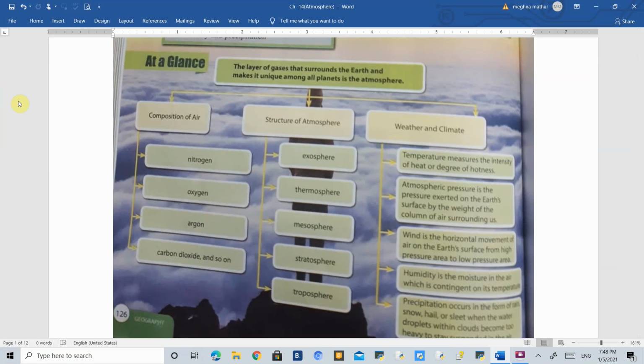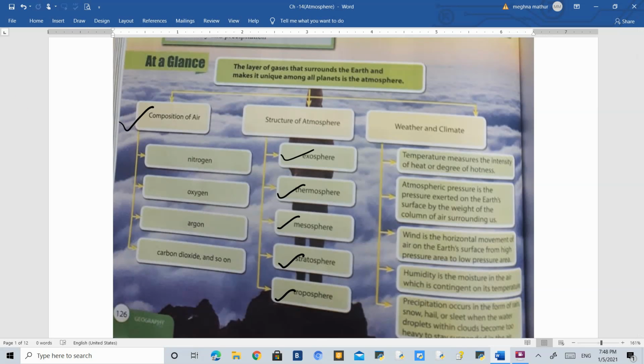Now, let's understand what is the composition of air. The composition means the different components of the air, that is nitrogen, oxygen, argon, carbon dioxide and so on. Then we talk about the structure of the atmosphere, that is, how many layers are there in the atmosphere. The atmosphere is divided into certain layers: the first one is troposphere, stratosphere, mesosphere, thermosphere and exosphere. So these are the layers. As we go higher into the atmosphere, we will find these layers.